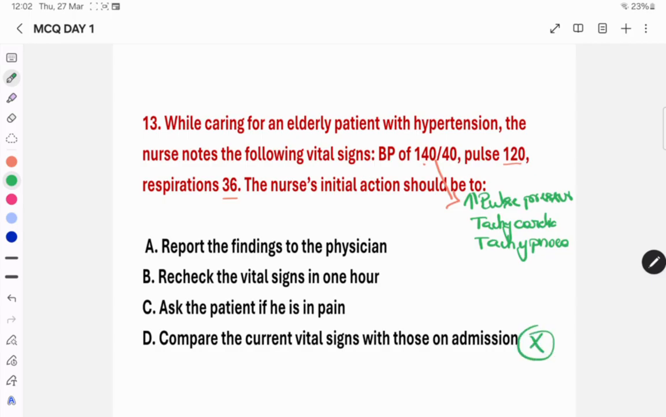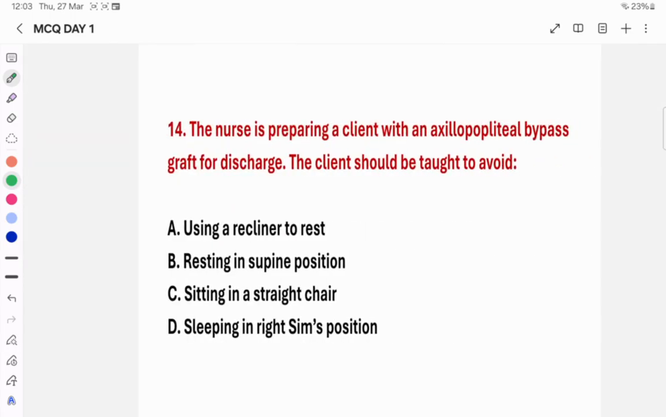Then ask the patient if he is in pain. Again, it is not up to the mark. Then option B, recheck the vital signs. Obviously we should recheck the vital signs in 1 hour, but it is not an initial action. So the initial action should be option A, report the findings to the physician. If we get vital signs like this, we have to immediately inform the physician. Then we can go for rechecking the vital signs and comparing those things.